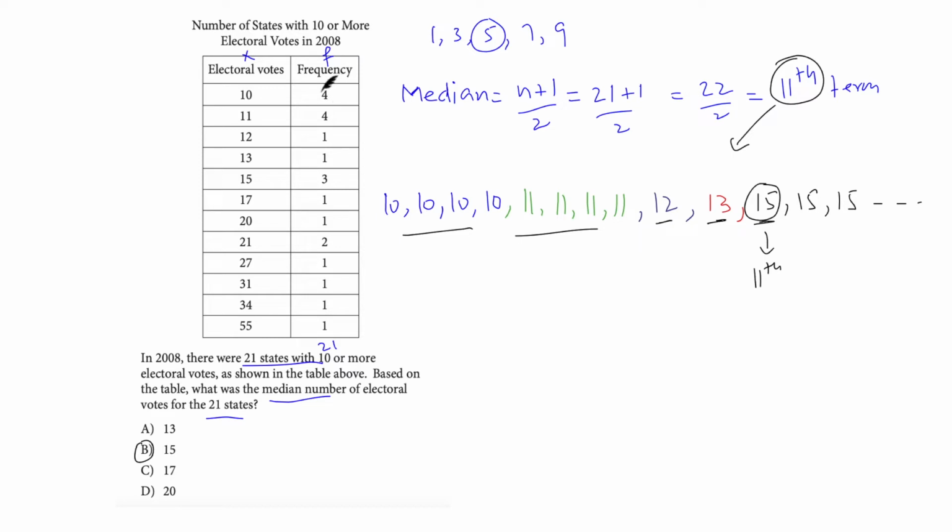So 4 terms are here. I haven't reached my 11th term. Let's have a look at the next frequency. I've got 4 terms here. So 4 plus 4 equals 8. So I've got 8 terms here. I haven't reached the 11th term.